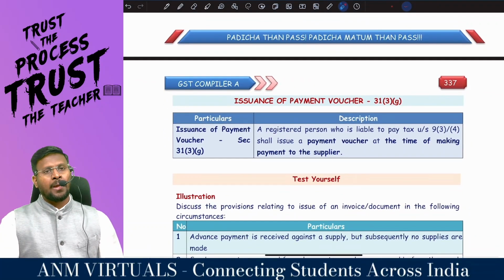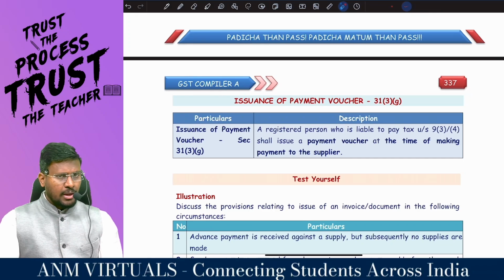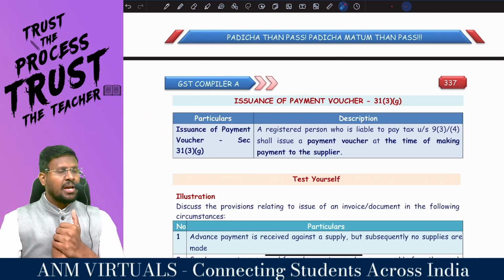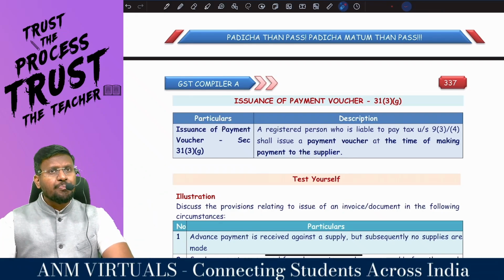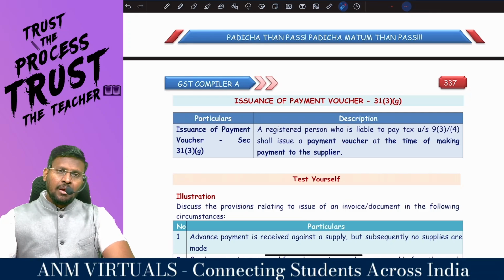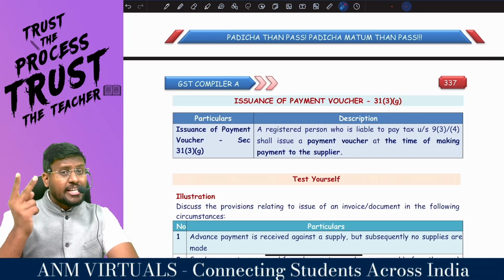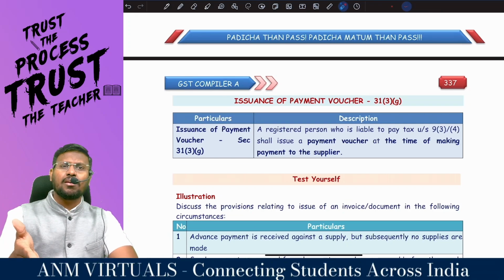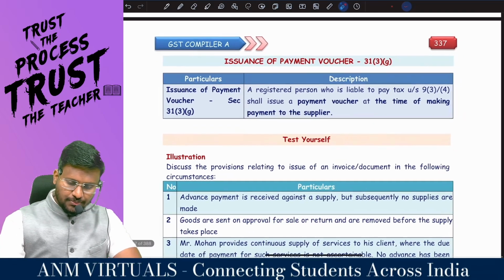Same basis. So, if you are a supplier of 9.3 or 9.4, and if you are an unregistered person, the recipient being a registered person, first he is supposed to issue the what invoice? As per 31 subsection 3 clause F. And he is supposed to pay tax on RCM. So additional liability is placed on the head of the recipient. But if the supplier is a registered person, then he has to only pay the tax.